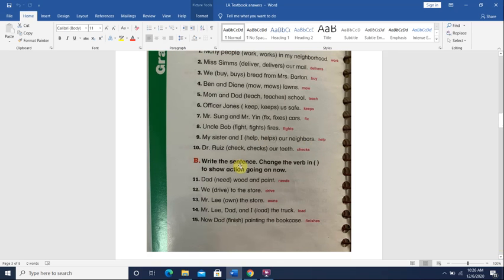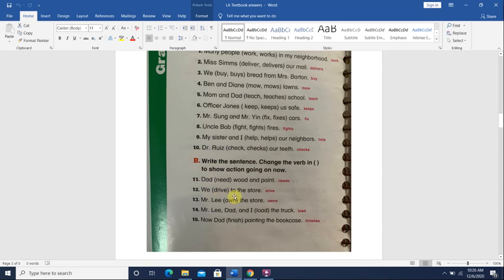It says here, write each sentence, okay? Change the verb in the bracket to show action going on now. So we want to show that the verb is in the present tense, something that is happening now. All right? So dad, need. Dad is one person, so we will add S. Dad needs wood and paint.